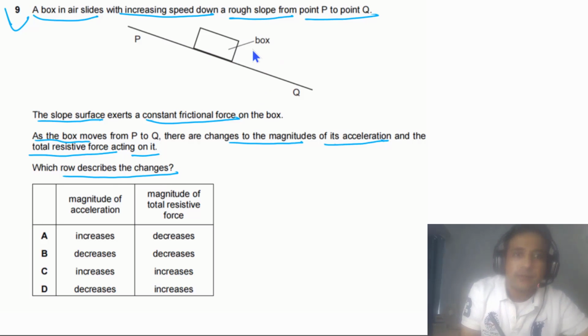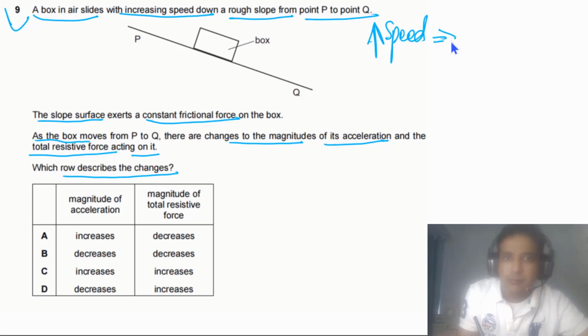For this one, first thing we need to understand, as the box is moving down, the speed of the box is increasing. So the effect of air resistance has to increase because air resistance depends on speed. If the speed increases, air resistance will increase.